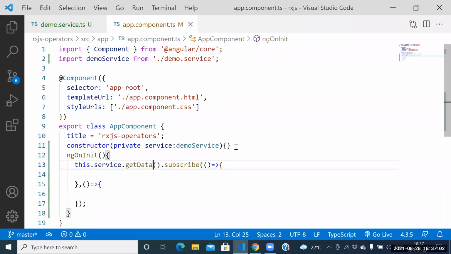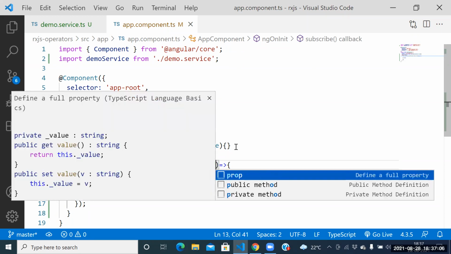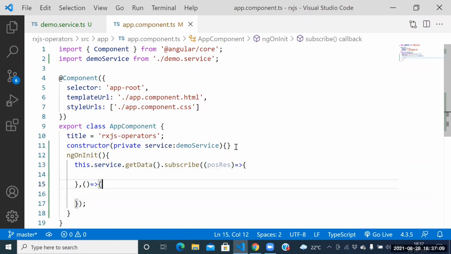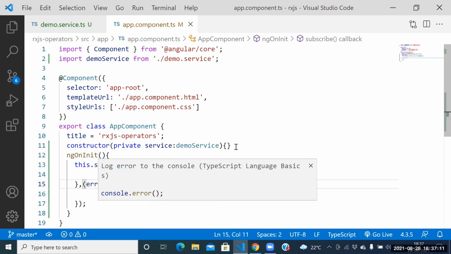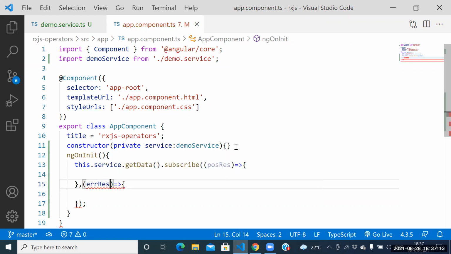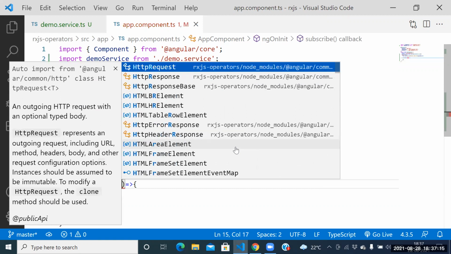Say this one here. Which response is it? This response we can call the positive response now. This response, what do you call? This is the error response. So how to handle the error? How to handle the error with the help of what?